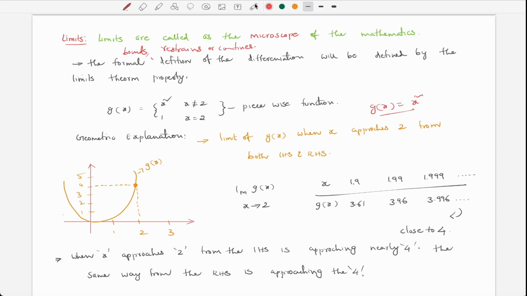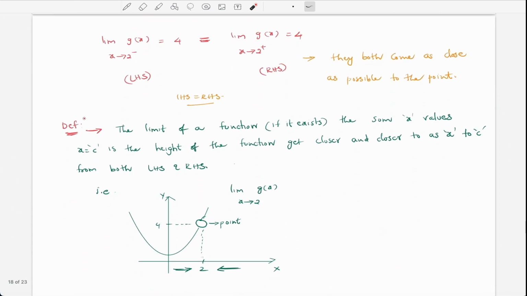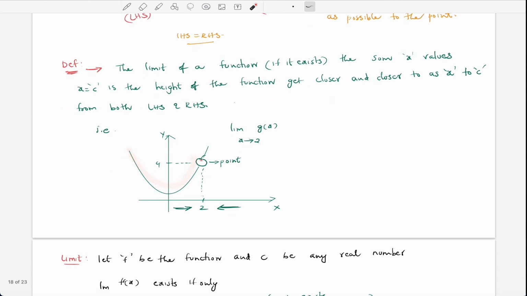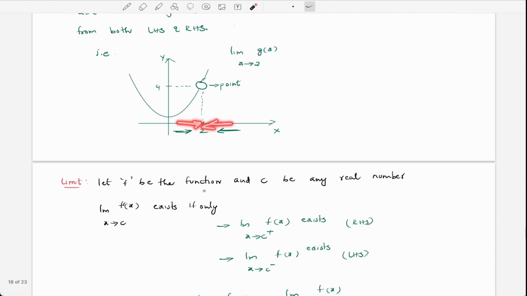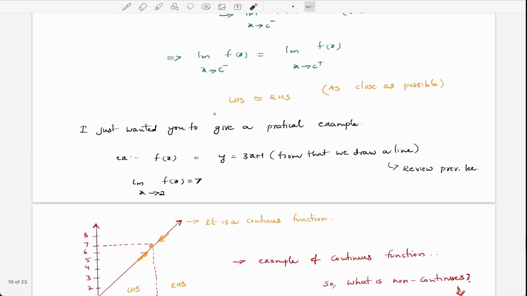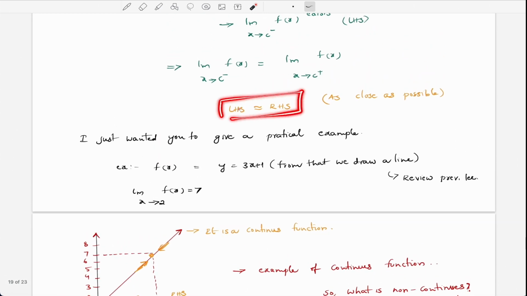You may get a doubt, like, as I said in the first example, the age limit to watch a movie, etc. So I have given a formal definition here: how we draw the limits, what this point is, how we find it as close as possible from the LHS and the RHS, and how we prove that the LHS is accurate.